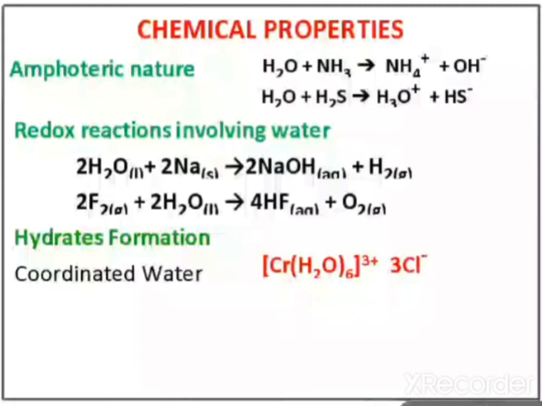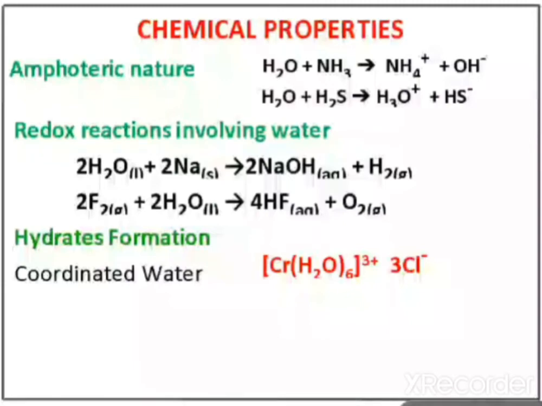This is coordinated water, meaning ligand. And what are ligands? We will see this in detail in class 12. Here, see only this one: H2O is bonded with chromium via a coordinate bond. So this is called coordinated water.